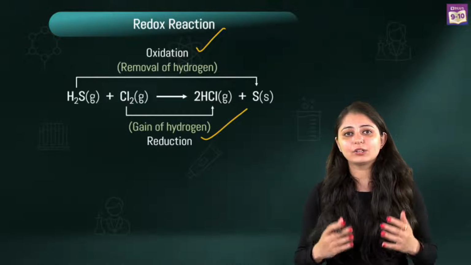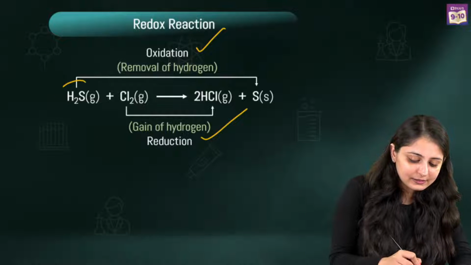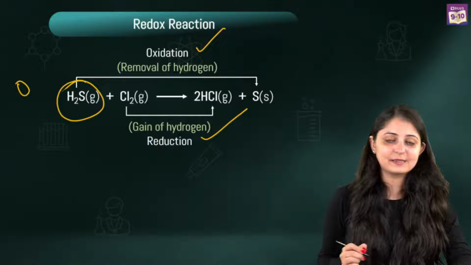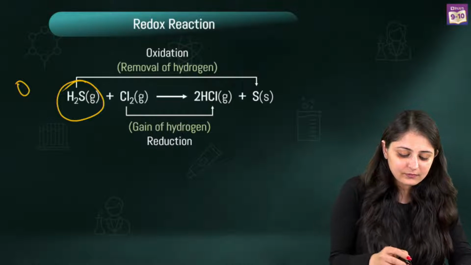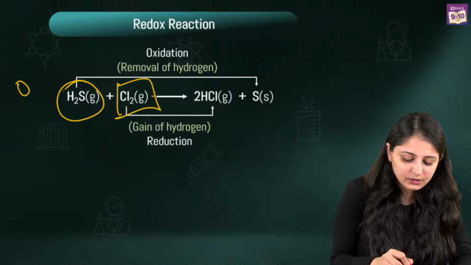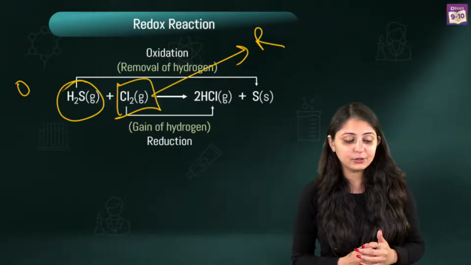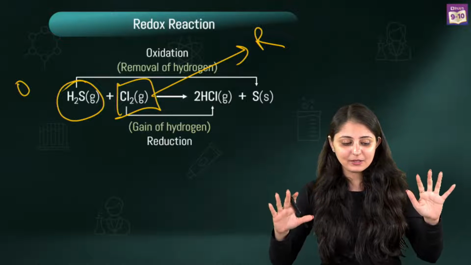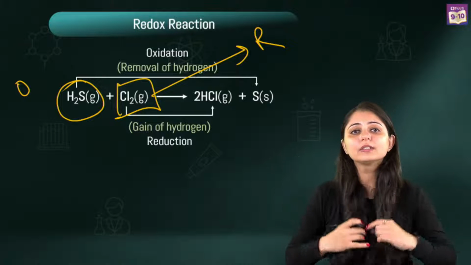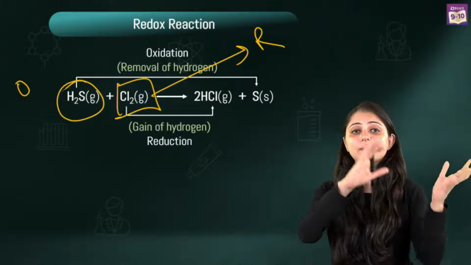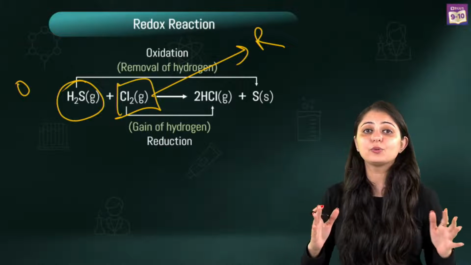So if I ask which substance is getting oxidized, you would know that this is the substance that is getting oxidized. If I ask which substance is getting reduced, Cl2 is getting reduced. Sorted till here? The first important point is that whenever you have to look for the substance that is oxidized or reduced, or the oxidizing agent or reducing agent, you just have to look at the reactant side.